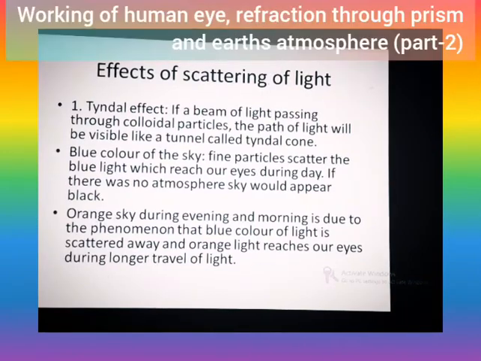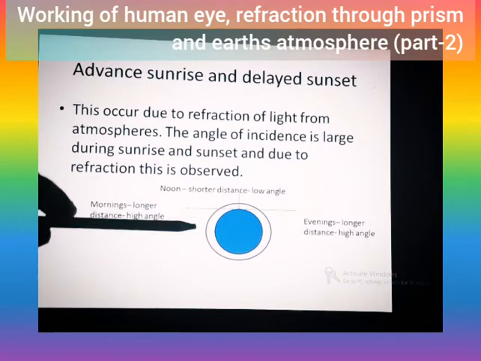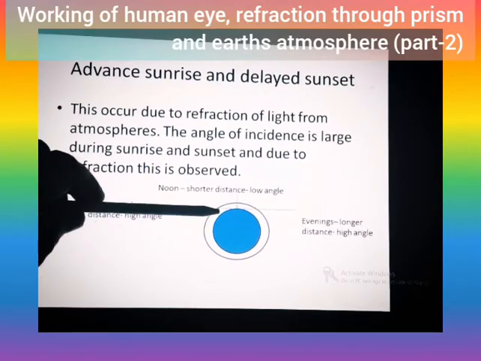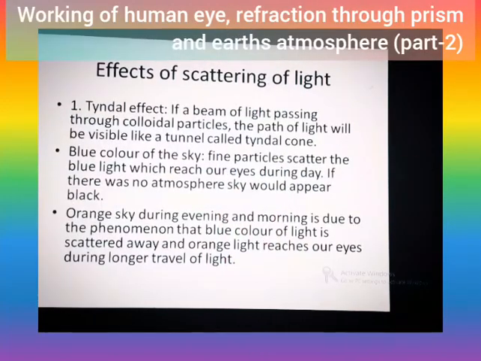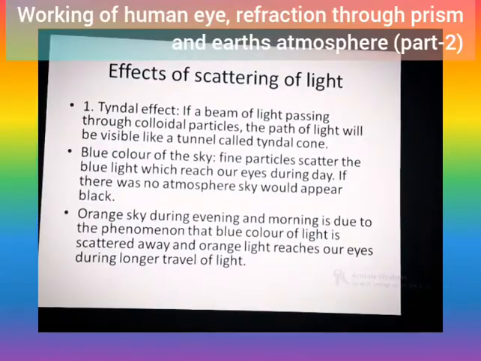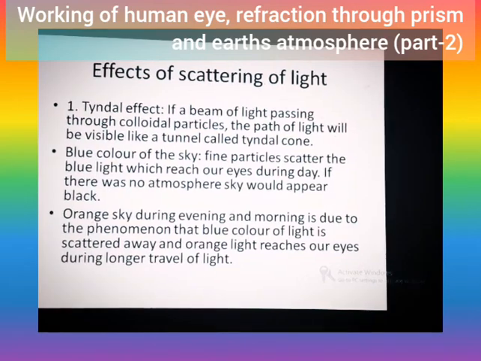The blue color of light is scattered away. In the previous diagram we have seen, light enters from a far-off distance. In this angle, the blue color will be scattered away and orange color will reach the eyes. So that is the reason the sky appears red in the evening and morning. The sun also will appear red or orange.